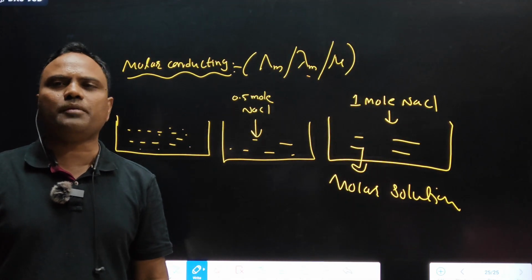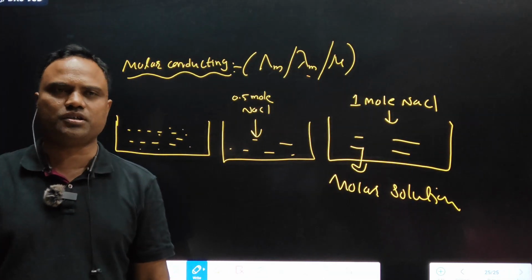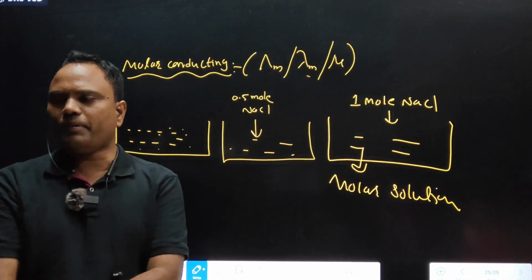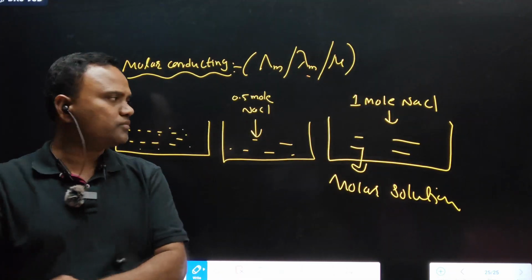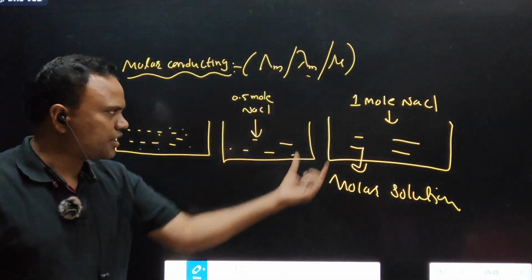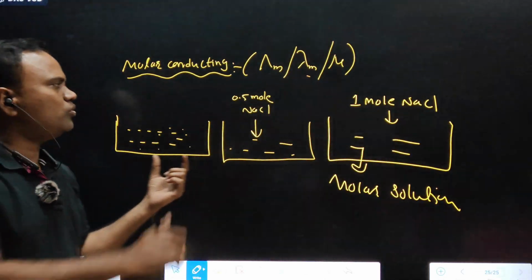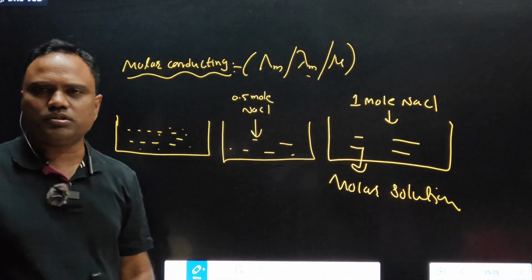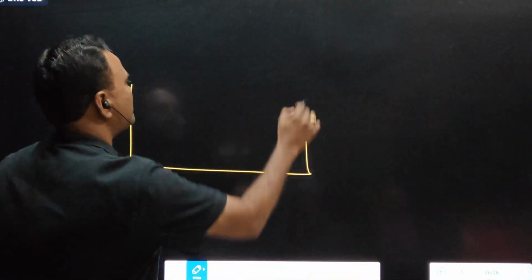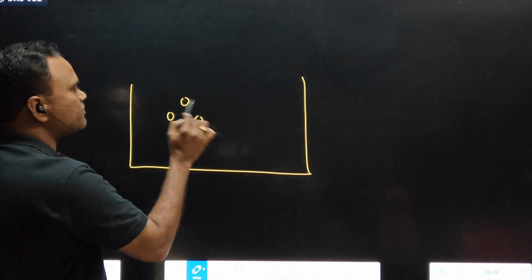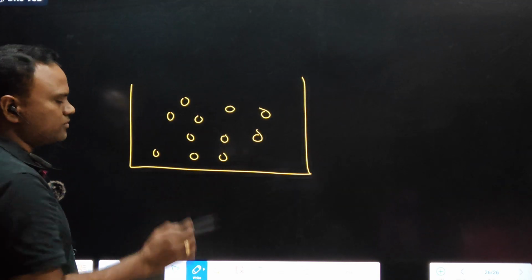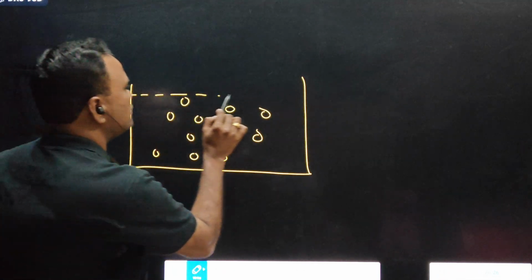Upon dilution, what happens to specific conductance in the previous case? It decreases, but molar conductance increases. Upon addition of water, you are not considering a particular area, right? You are considering the total solution. What happens when we add water? Before dilution, this is one particle, this is another particle, these are ions, clear? And this is the volume.